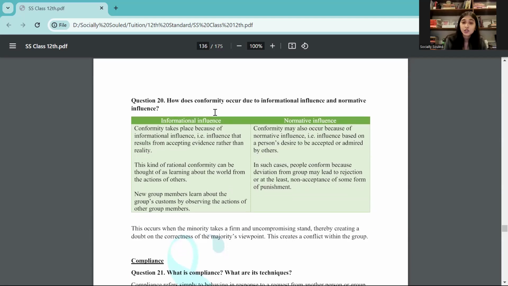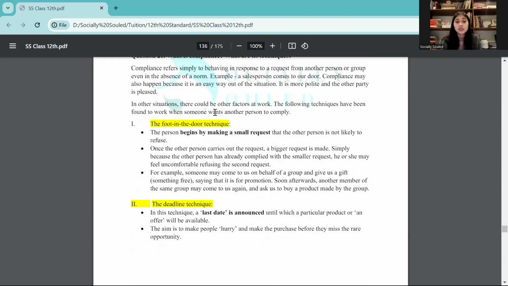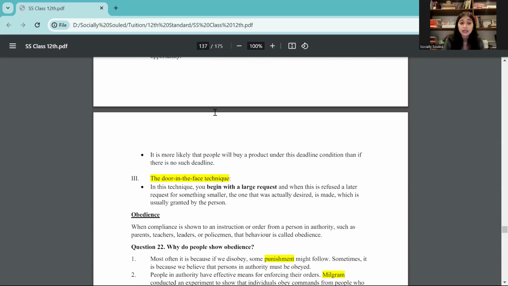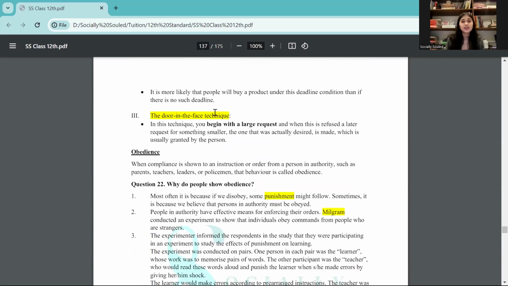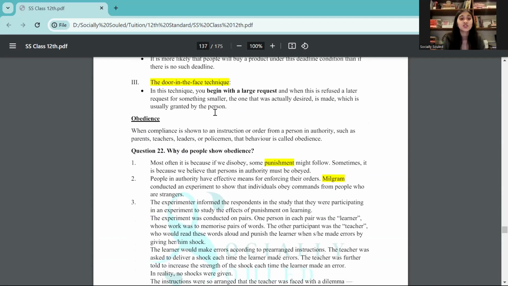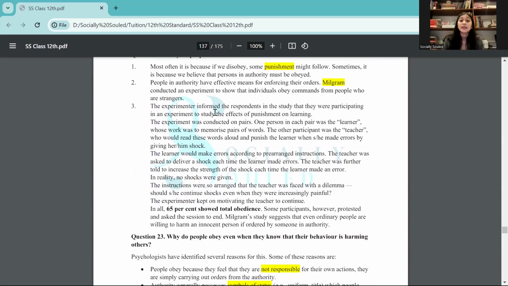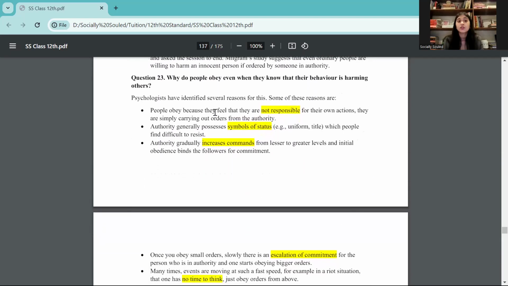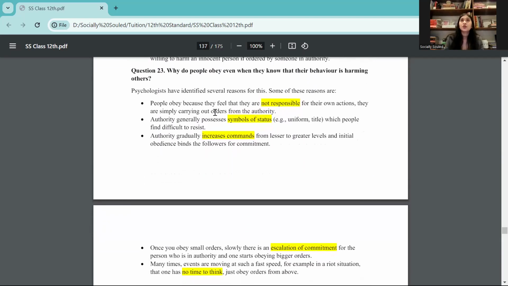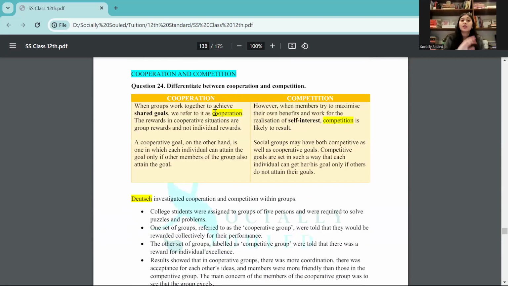That part. Then informational influence and normative influence differences, compliance, what is foot in the door, deadline technique, door in the face. Don't get confused with door in the face and foot in the door. It can get a little confusing, but just be very sure about the difference. Then you have obedience, who was the experimenter who gave the first experiment related to obedience. Then why should people obey, all of that.